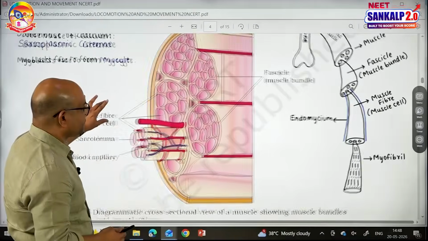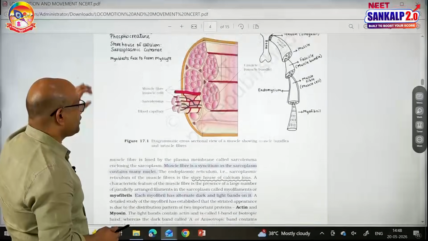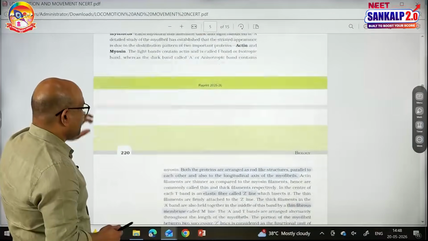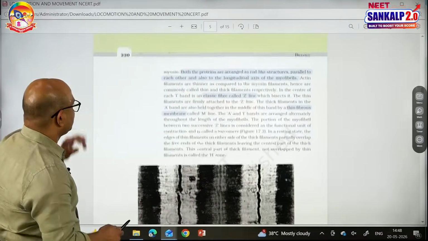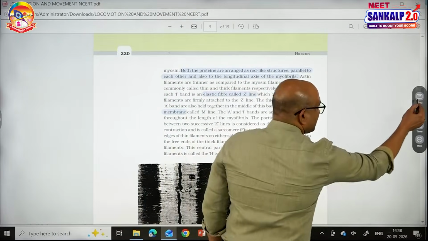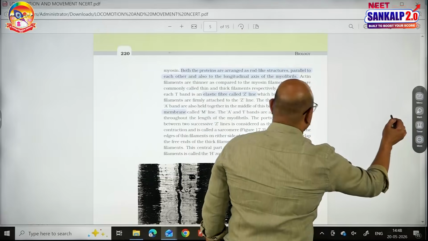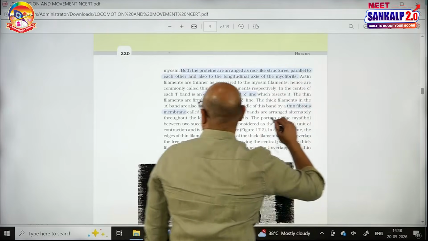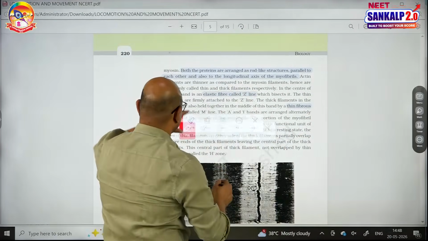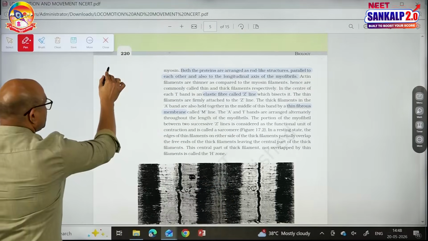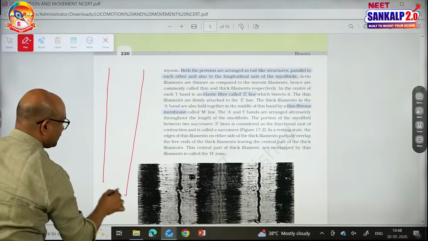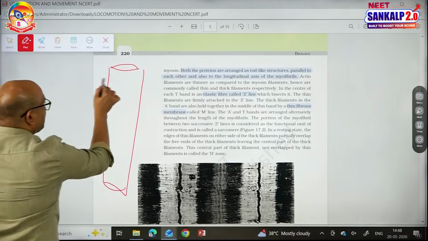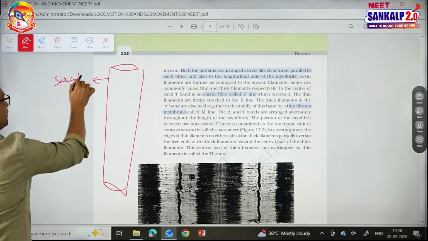So, let us see the structure of a muscle fiber. Assume it is one muscle fiber, long and cylindrical. The membrane is called sarcolemma.